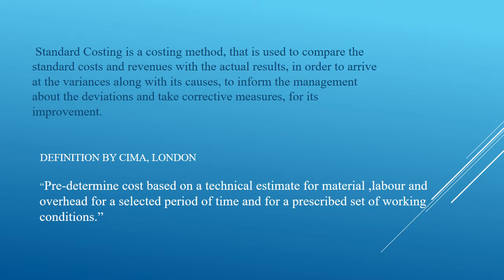Now, the definition by CIMA London says: predetermined cost based on a technical estimate for material, labor and overhead for a selected period of time and for a prescribed set of working conditions is called standard costing. Here the technical estimates for material, labor, overhead for a selected period of time for a prescribed set of working conditions are analyzed, and expected expenses and revenues are stated. That is what standard costing is.